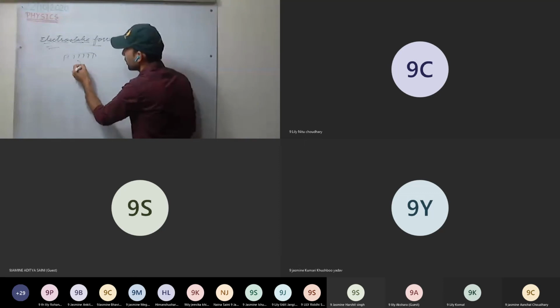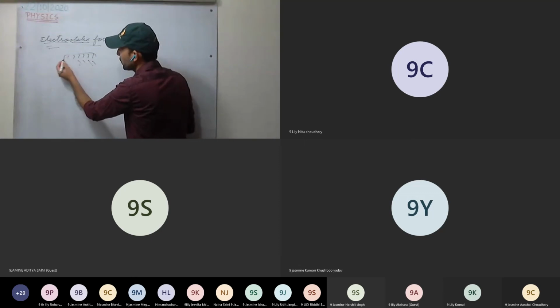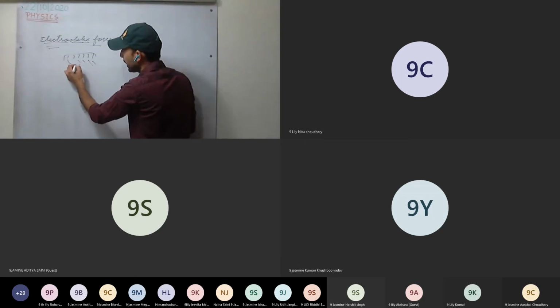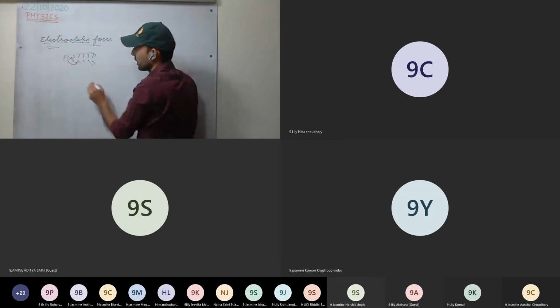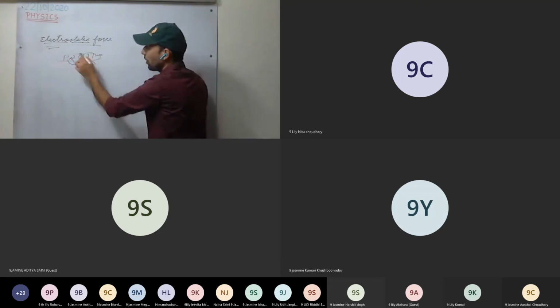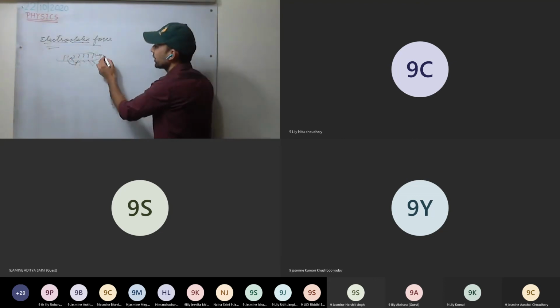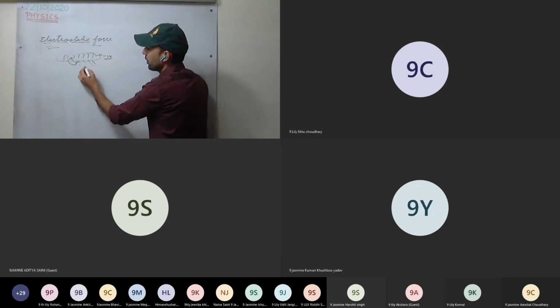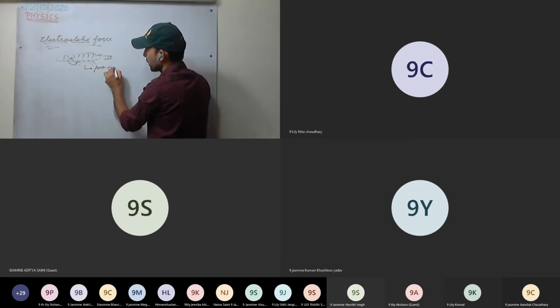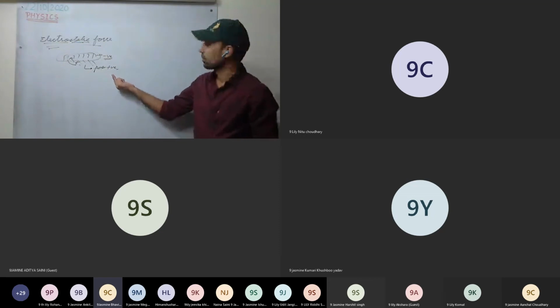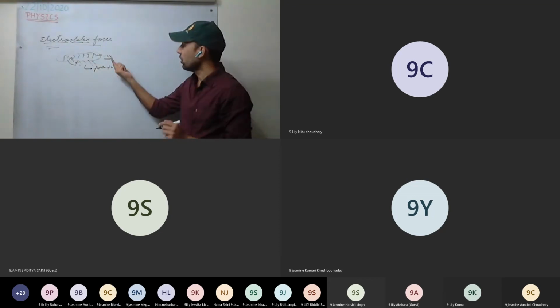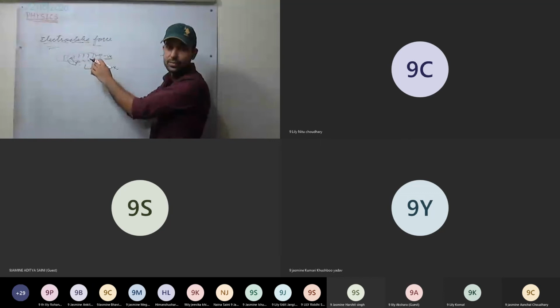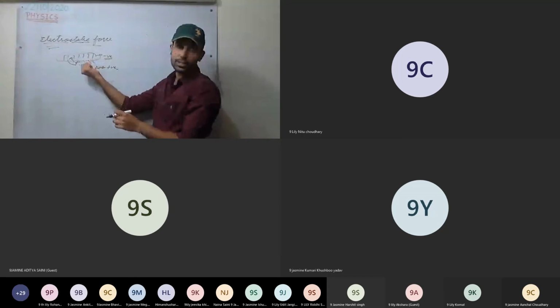So here, these are the hairs. This comb will take the electrons from here. So this comb will have an excess of electrons and it will be negatively charged, whereas the hairs will become positively charged. Okay, this is clear. They get charged. Now they will attract, since they are oppositely charged.